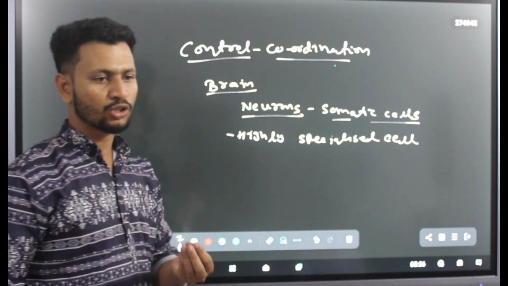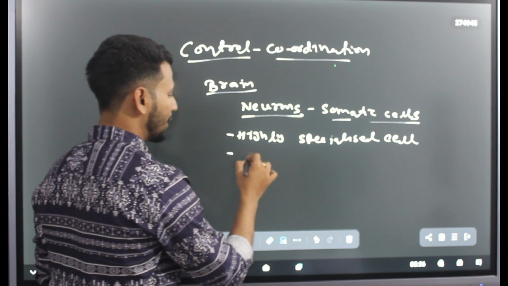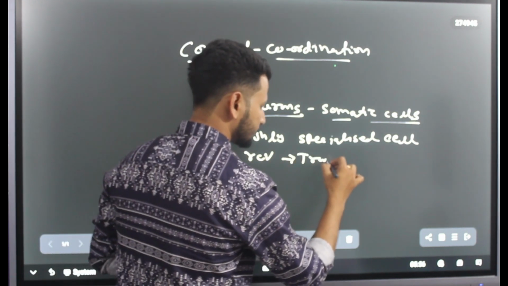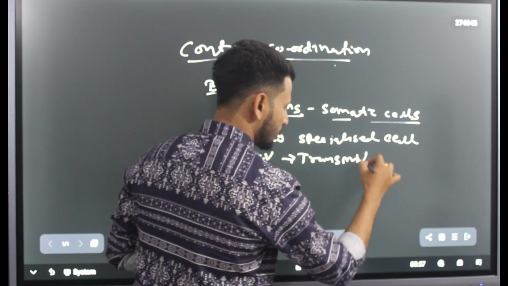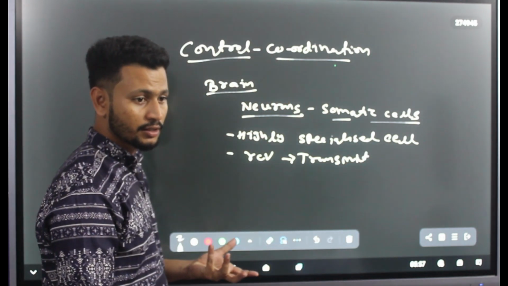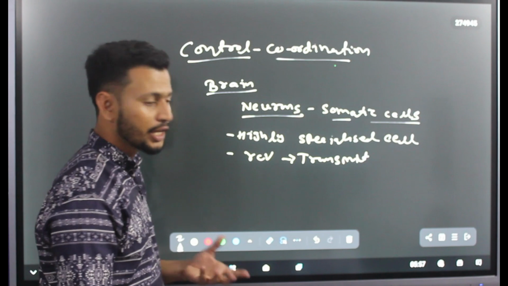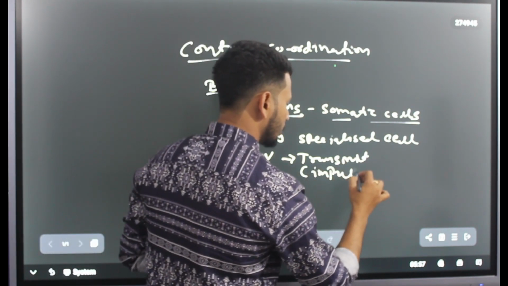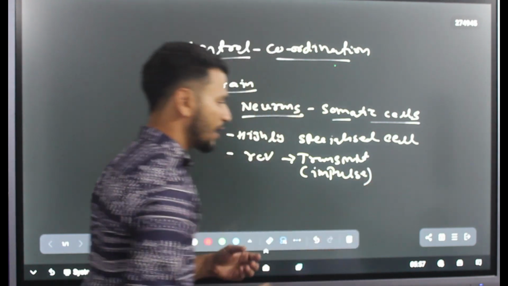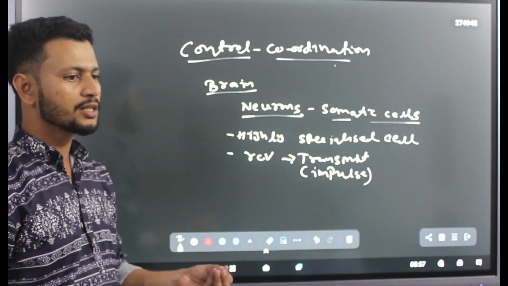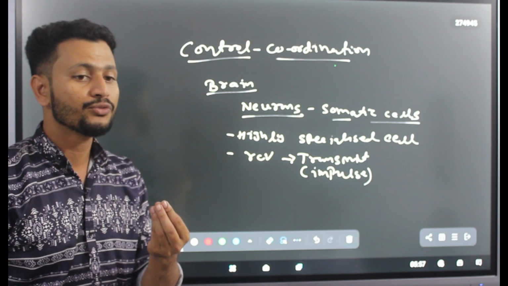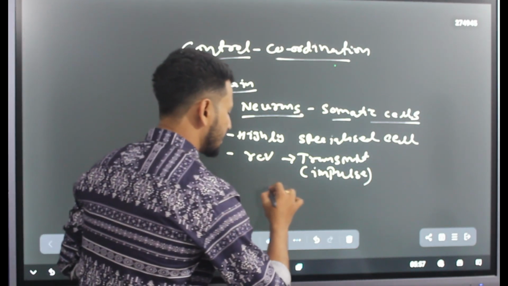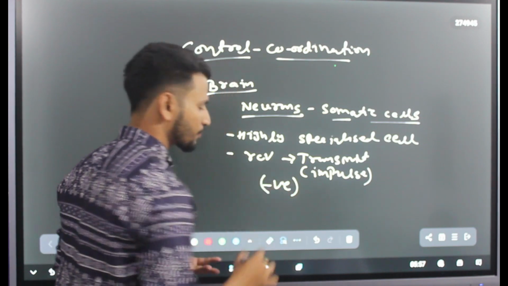And if I talk about the function, they receive and transmit signals and impulses, in the form of electrical charge, which is negatively charged.